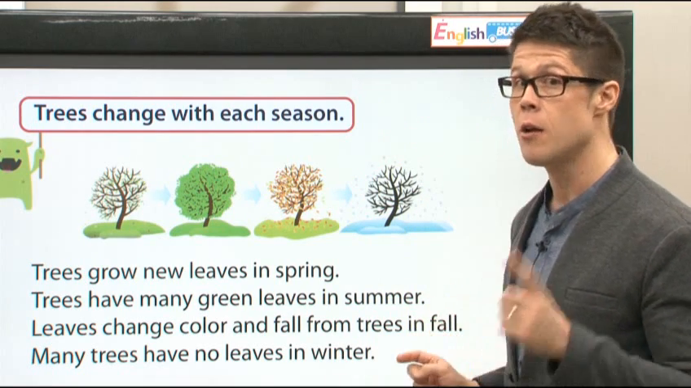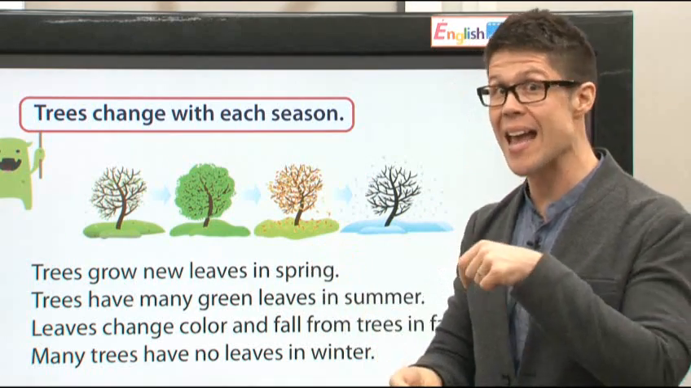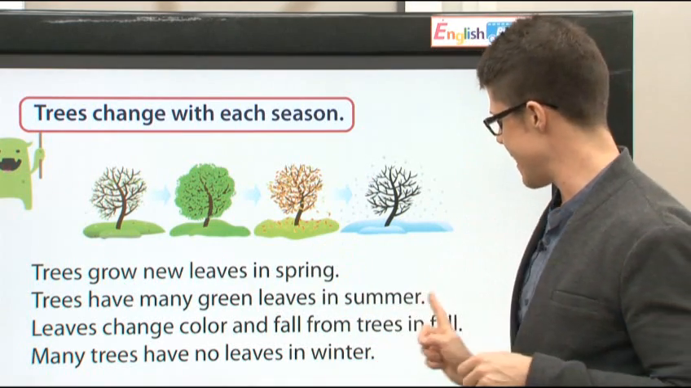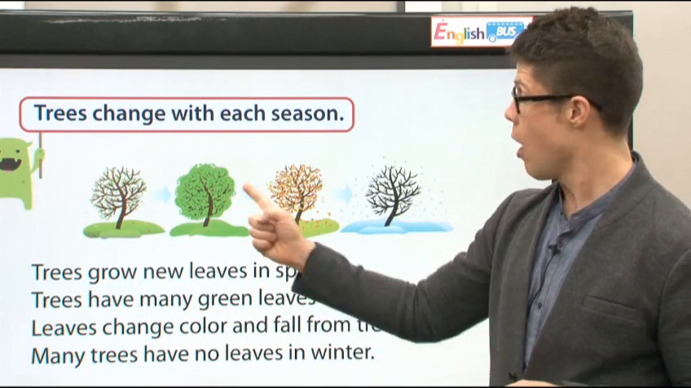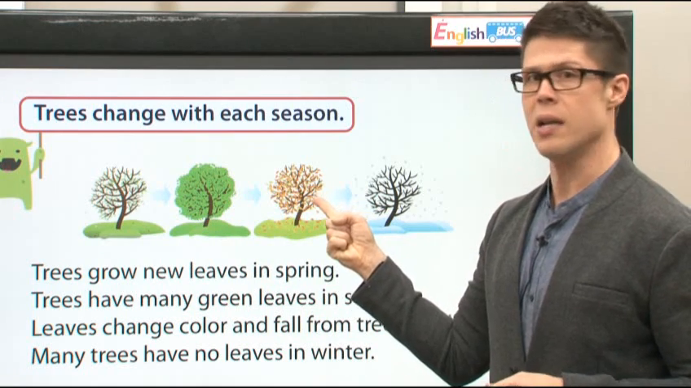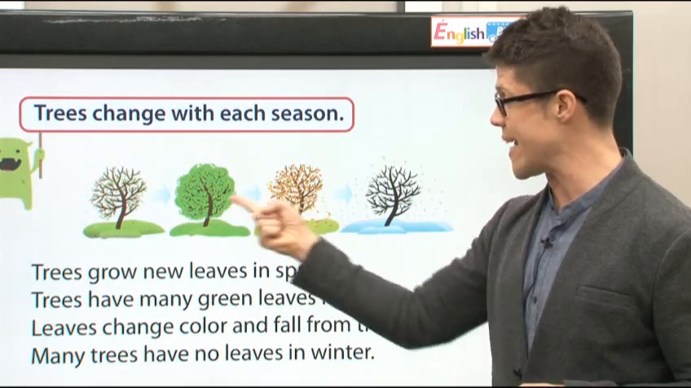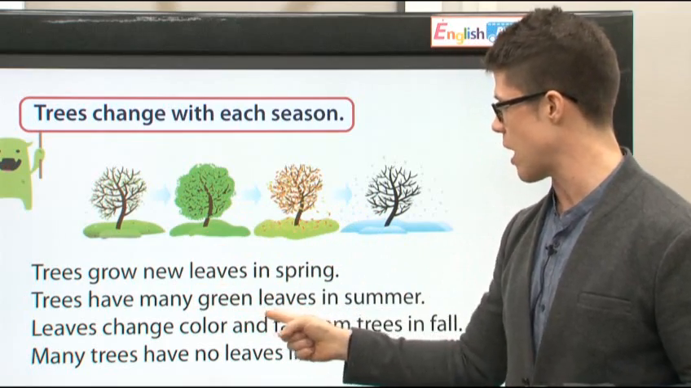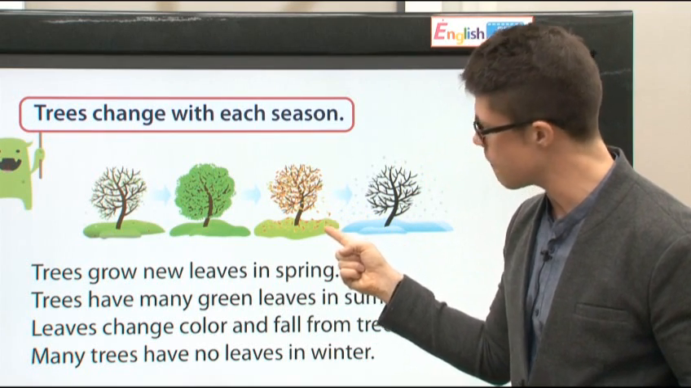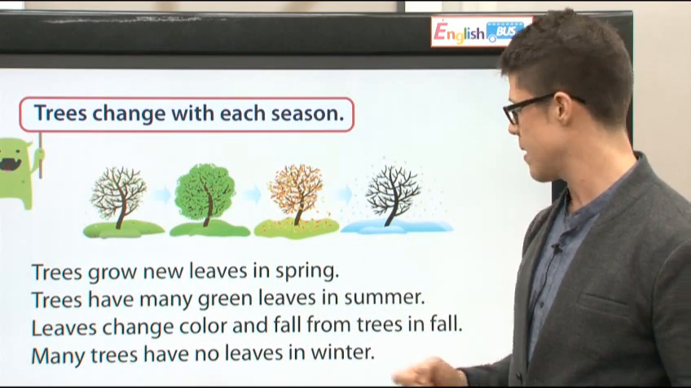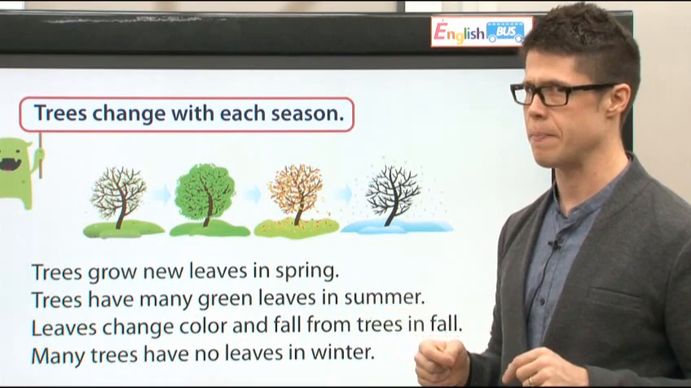Okay, you remember fall. Fall is the season. Fall is after summer and before winter. In fall, leaves change color. Do you remember change color? First they're green. Oh, now they're yellow and red and orange and brown. They changed color. Leaves change color and fall from trees. See, look at this. The leaves are falling from the trees. This happens in fall. This is a fall tree.